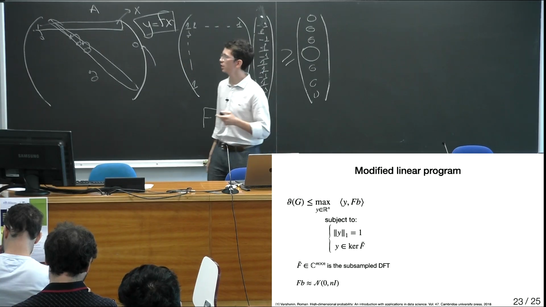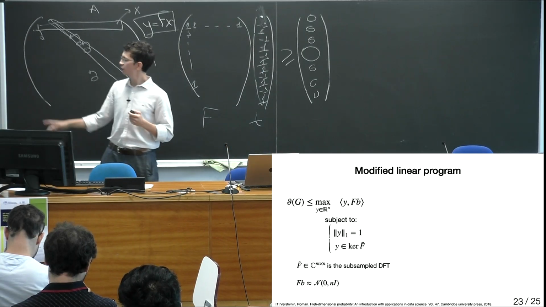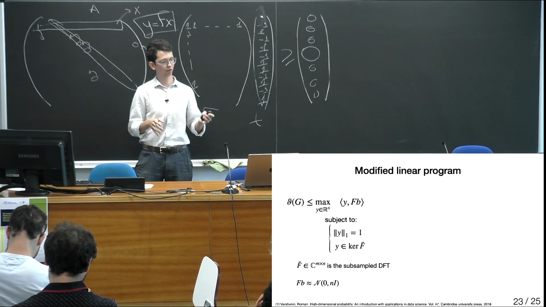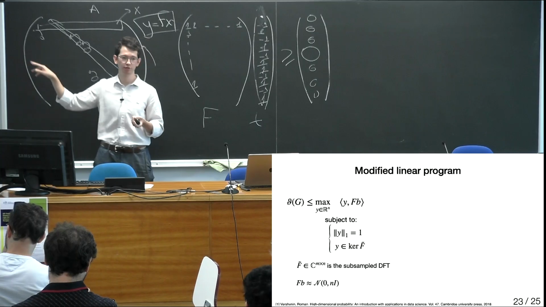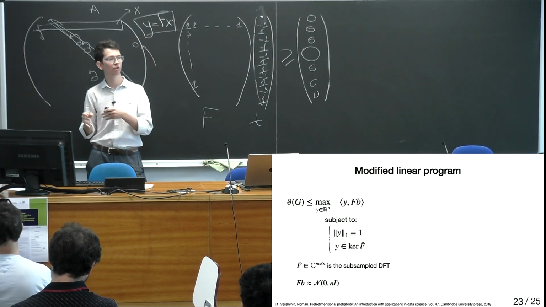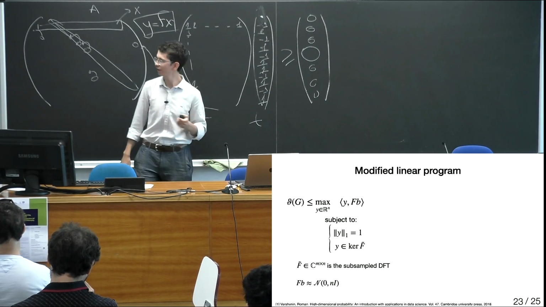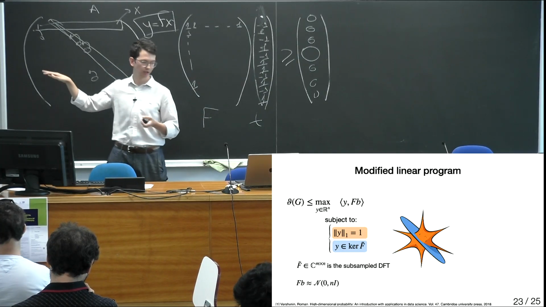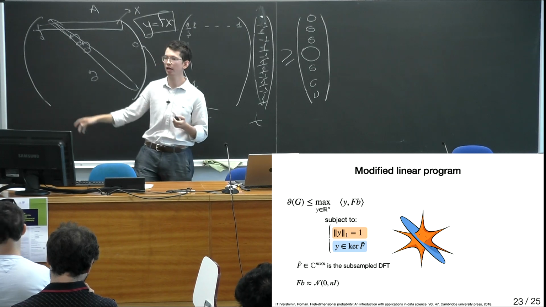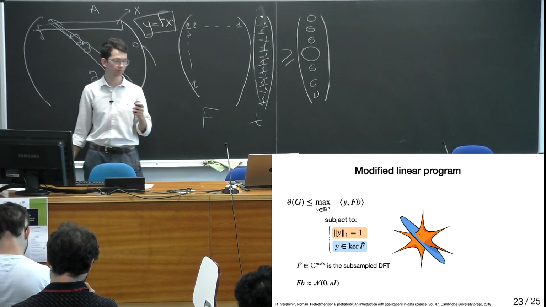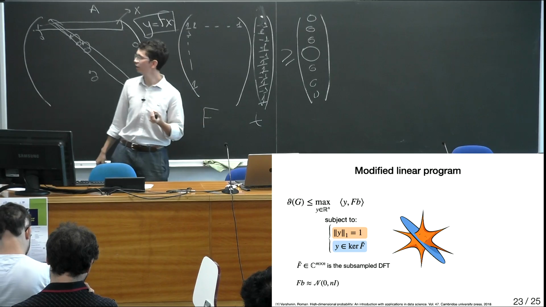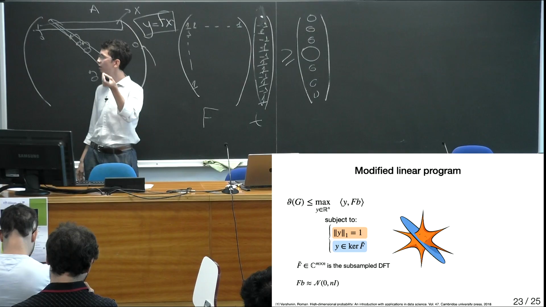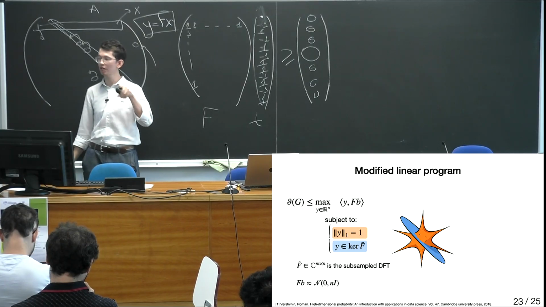And I'm interested in the expected value of this program. If fb is a Gaussian vector, essentially this is close to the Gaussian width of this feasible set of solutions. And the Gaussian width of the L1 ball is well studied, and in general it seems promising. So here I have the L1 ball constraint, which is shown in orange, and this subspace constraint, which is shown in blue. The L1 ball in high dimensions looks like this spiky object, with some very sparse vectors having large L2 norm, but the majority of samples having small L2 norm.